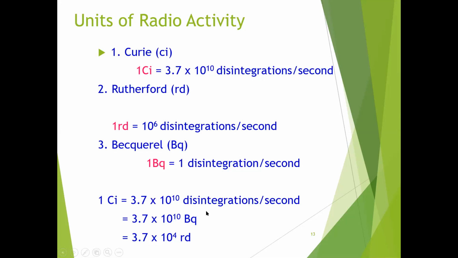Becquerel is disintegration per second. Instead of disintegration per second, we are using becquerel, and it is equal to 3.7 into 10 power 4 Rutherford, because in place of 10 power 6 you can use Rutherford. These are the units of radioactivity.